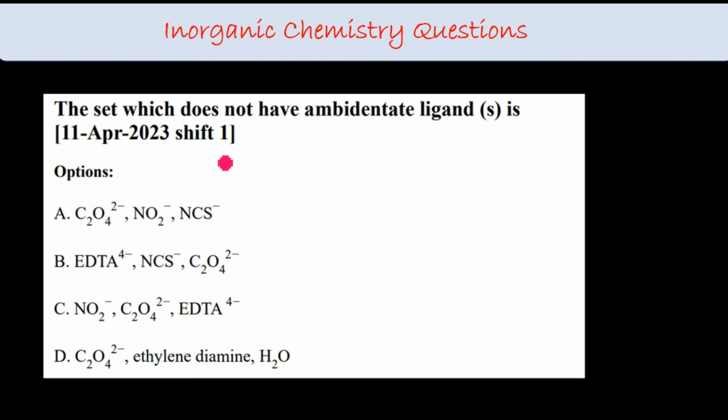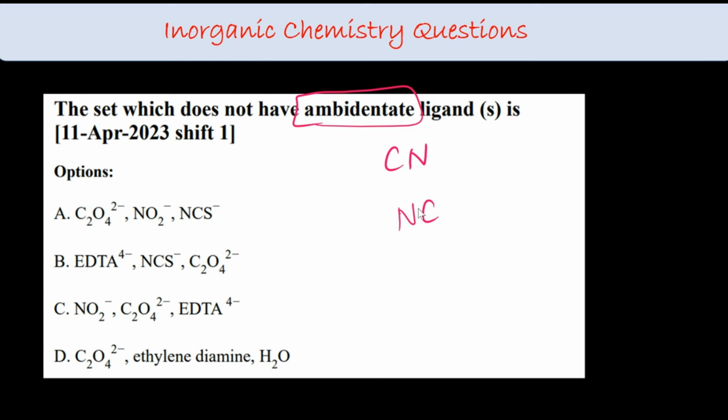The set which does not have an ambidentate ligand is. An ambidentate ligand is something which has 2 donation sites, but only one at a time can donate. For example, I have CN. Nitrogen can donate electrons, carbon can also donate electrons, but either it goes as cyano or isocyanide, NC or CN. Both cannot donate at the same time.